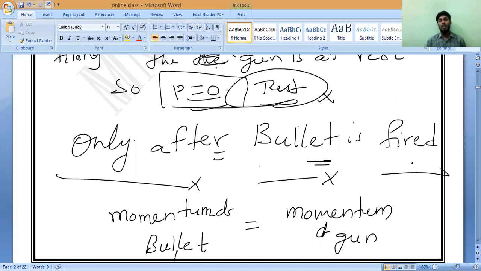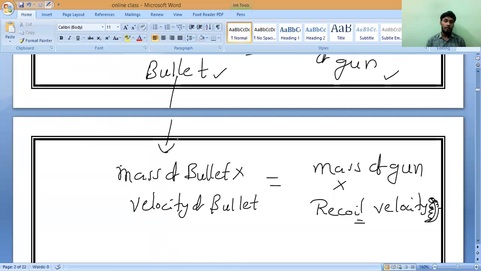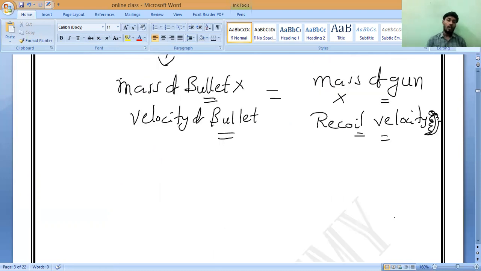So by the time both bullet and gun are in motion, the momentum of the bullet is equal to the momentum of the gun. Understanding? So what is the momentum of the bullet? Mass of the bullet into velocity of the bullet, which is equal to mass of the gun into recoil velocity of the gun. So now let the mass of the bullet be mb. Will you accept it? Mass of the bullet is mb and velocity of the bullet is vb. Will you accept it or not?